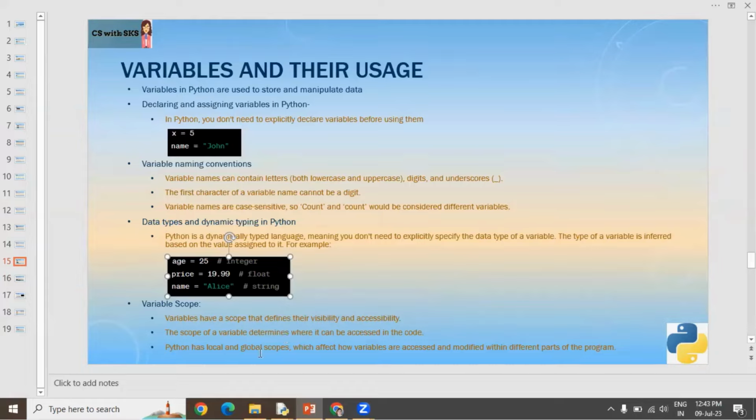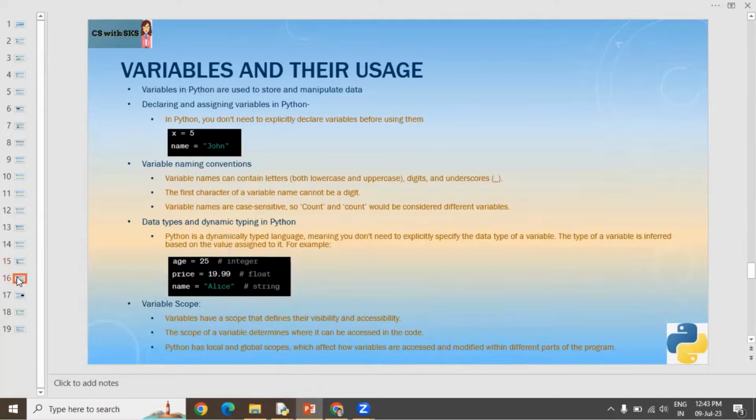So Python has local and global scopes which affect how variables are accessed and modified within different parts of the program. If in a particular function you are using some variable, that variable will be available within that function only, right? It will not be available outside that function. However, if in the main program you declare some variable, you will be able to use that inside another function, right? So we'll cover this also later in depth. Right now, just remember there are two types of scopes in Python, local and global, right?